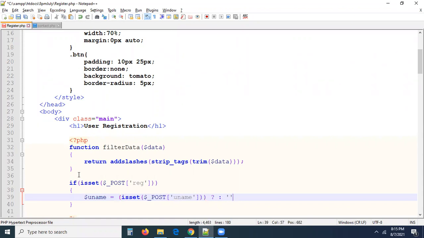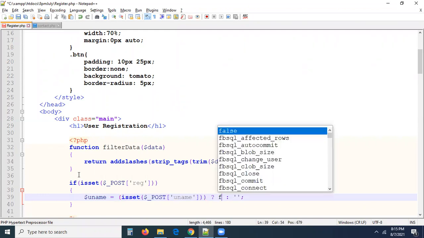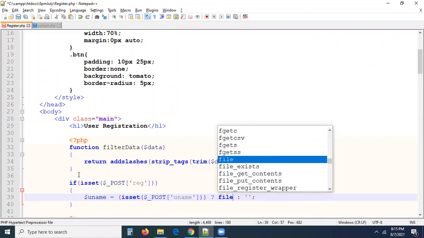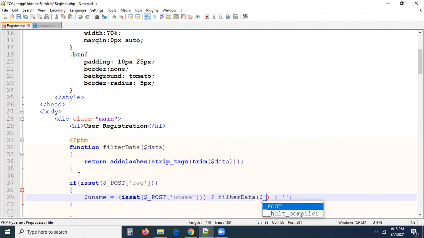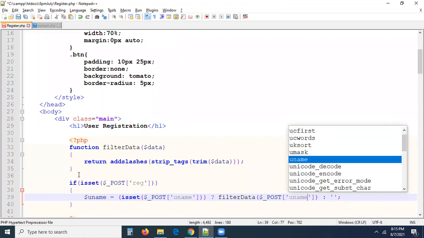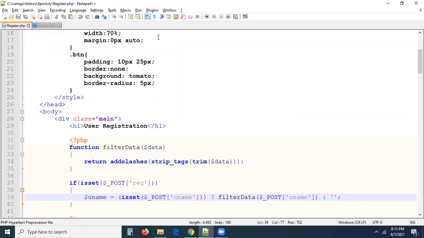Otherwise, pass an empty value to the database. So now here, what I need to do, in between the colon, is pass the function filterData. To this, just pass the data. This is the data you entered, I mean uname is the thing you entered, right? So this is how we can collect the data, guys.